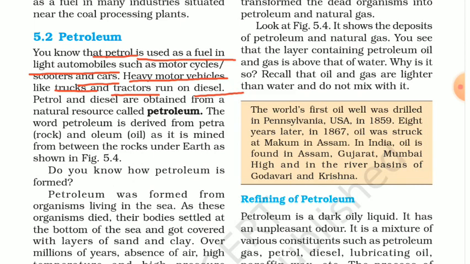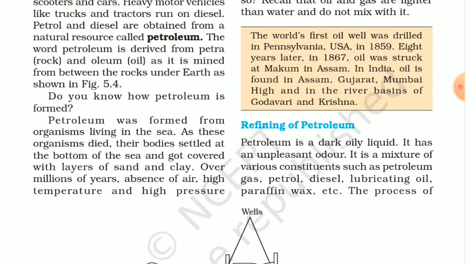But the question arises, how is petroleum formed? To answer this question, petroleum was formed from the organisms living under the sea, right? As these organisms died, their bodies settled at the bottom of the sea and got covered with layers of sand and clay.